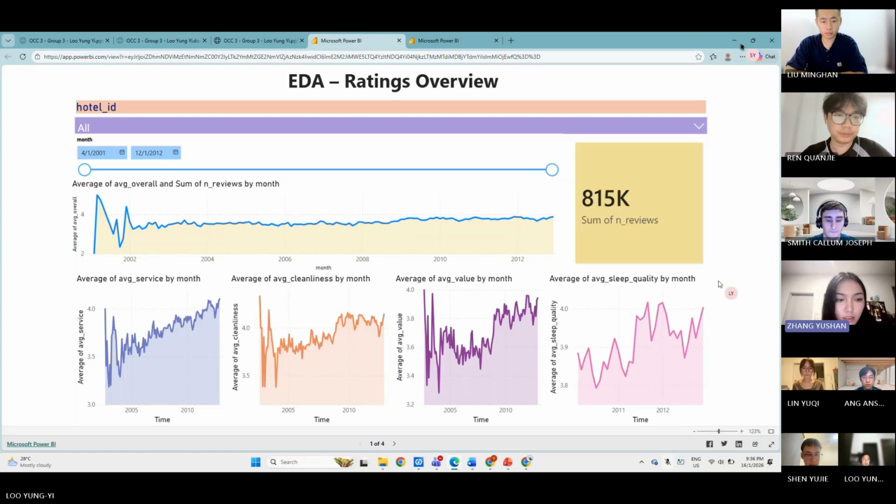On the top we have the hotel ID and the time range.